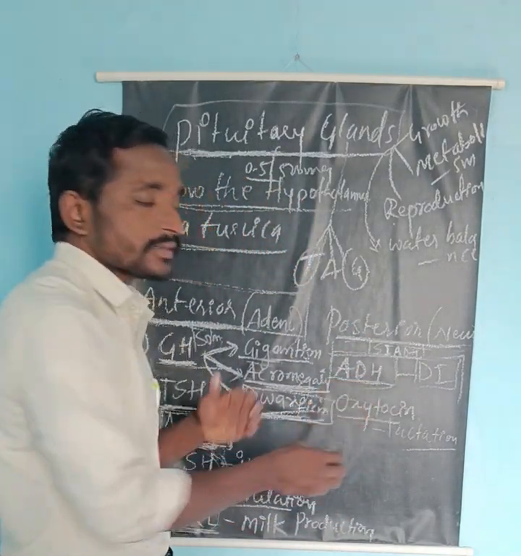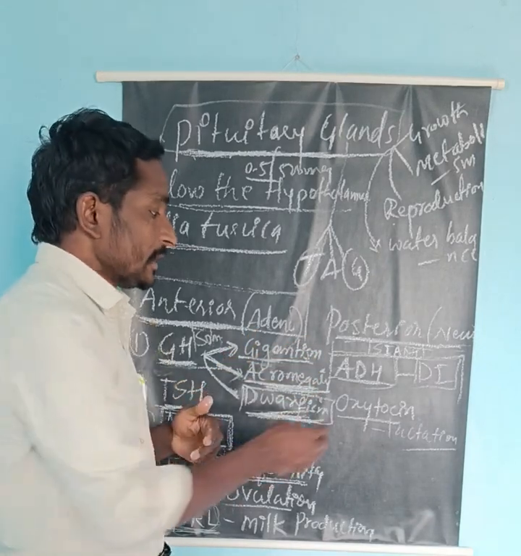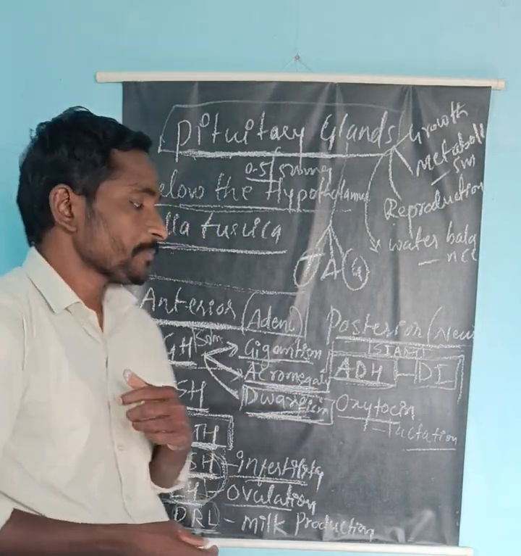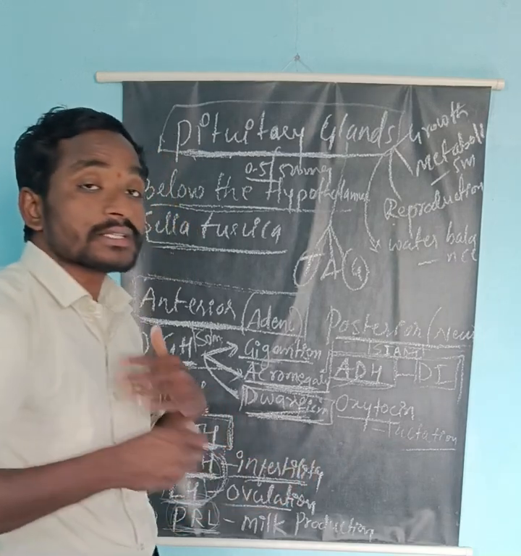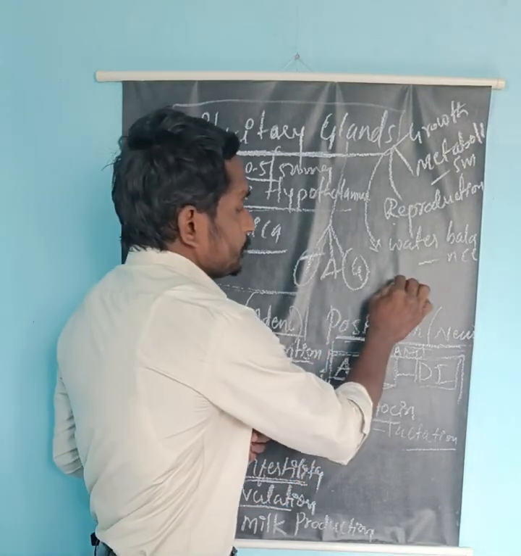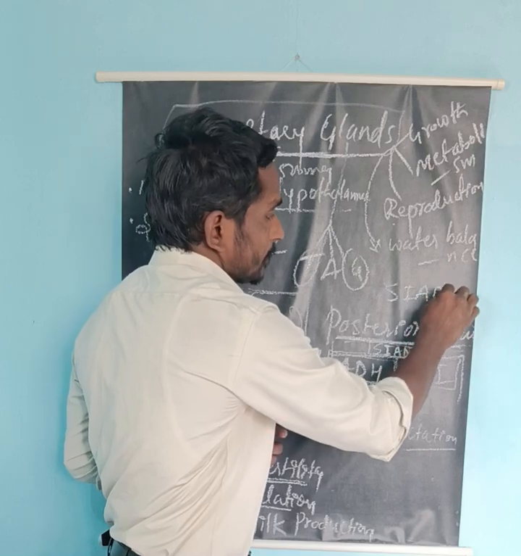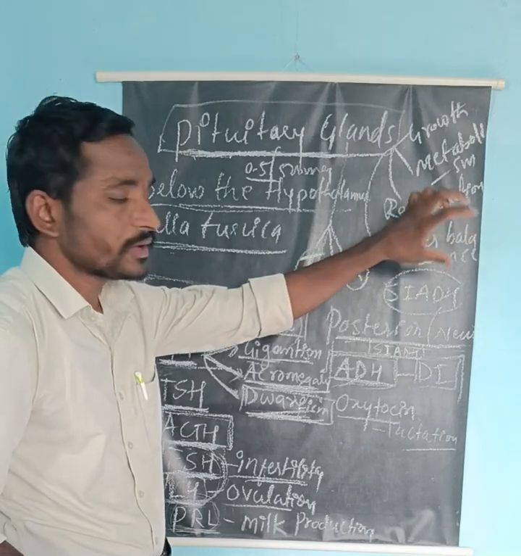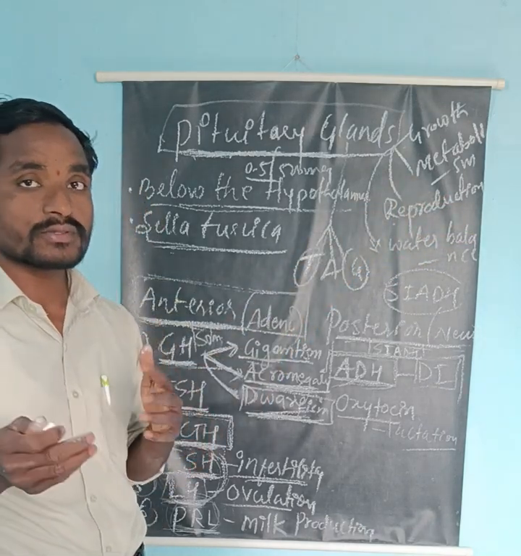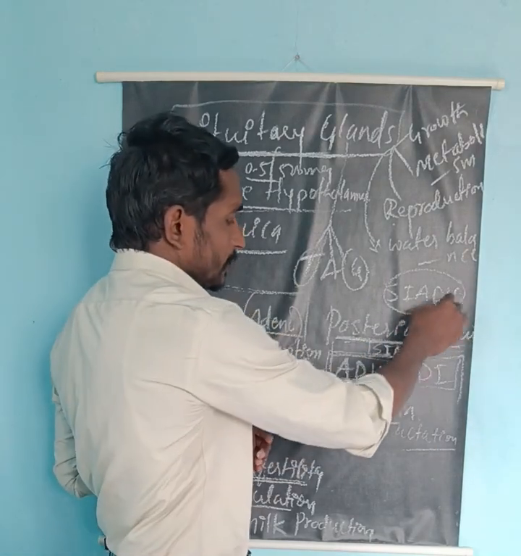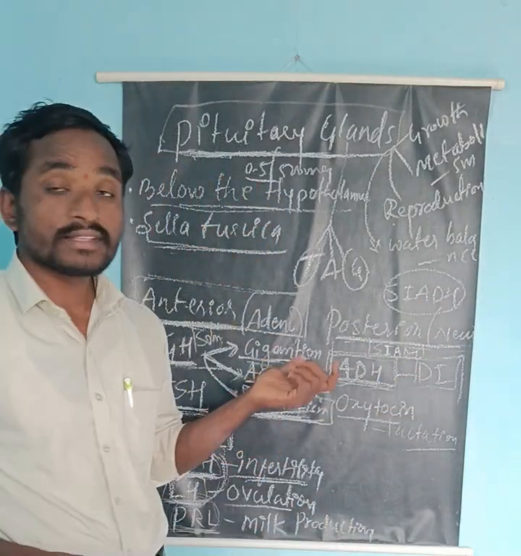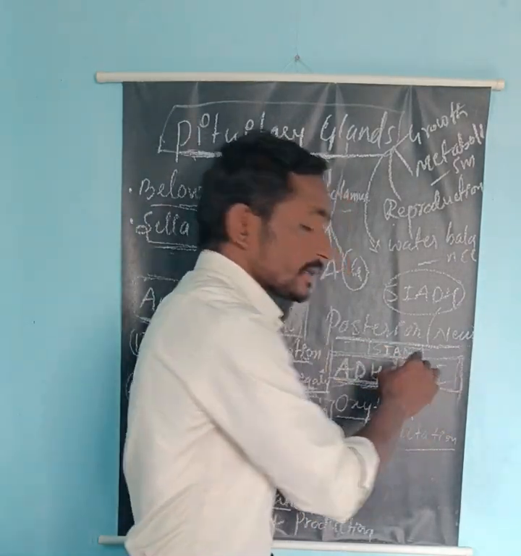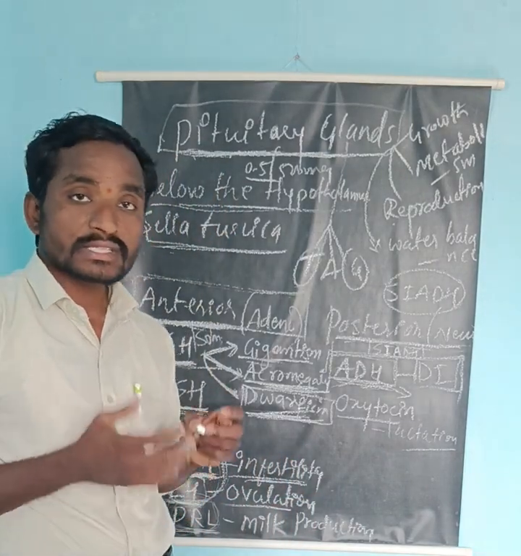Diuresis means continuous urination, so anti means it prevents that; it is helpful for water retention, but excessive secretion may lead to excessive water retention. There is also one condition called syndrome of inappropriate antidiuretic hormone, meaning excessive water retention. It may cause different defects in the body. Less secretion of ADH may cause diuresis. That condition is called diabetes insipidus, meaning excessive urination.